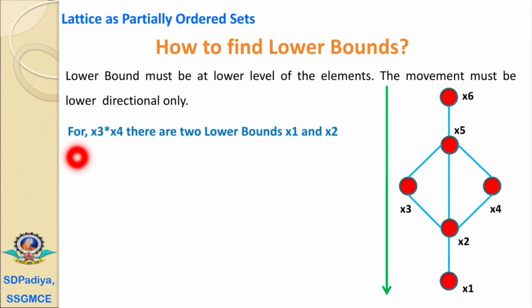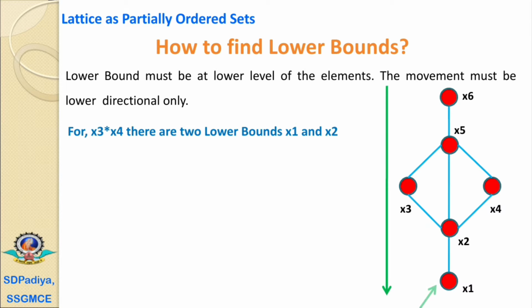Let's have an example. For x3 meet x4, suppose we have to find the meet of x3 and x4. There is no direct connection between x3 and x4 because both are at the same level. Now at a lower level, x3 is connected with x2 and x4 is also connected with x2. Therefore a lower bound is x2. But there is one more lower bound, that is x1. x3 is connected with x1 and x4 is connected with x1. Means here for x3 meet x4, there are two lower bounds, x1 and x2.